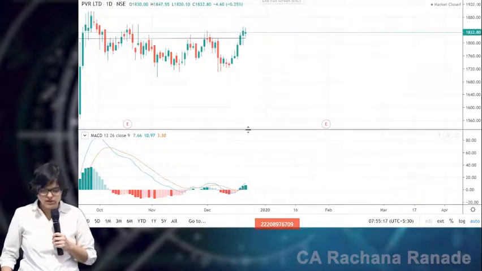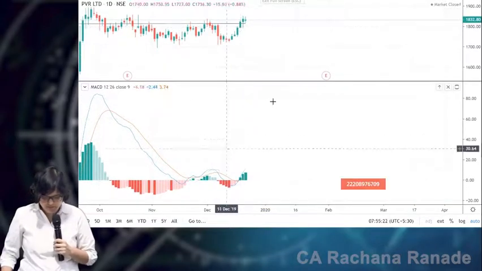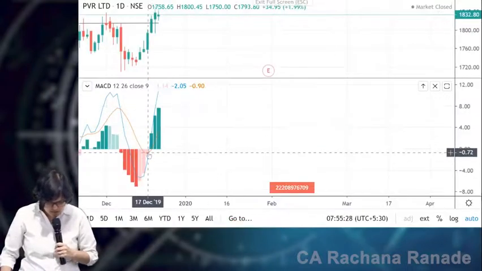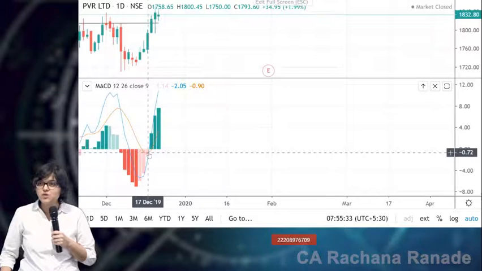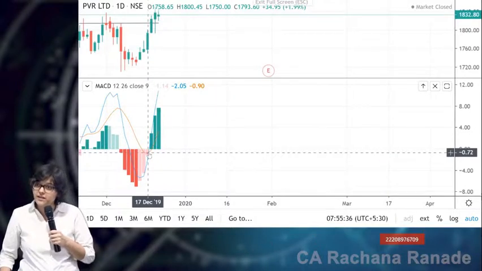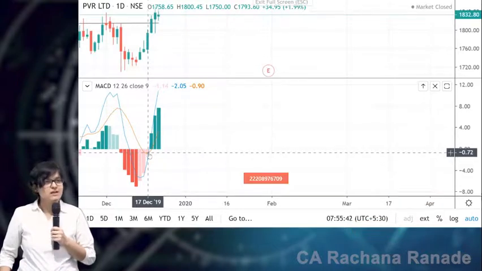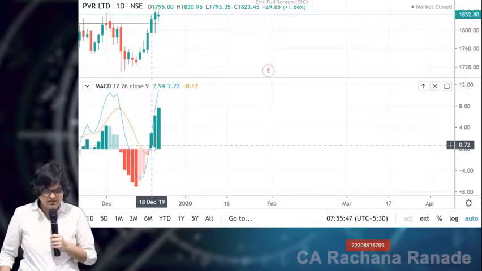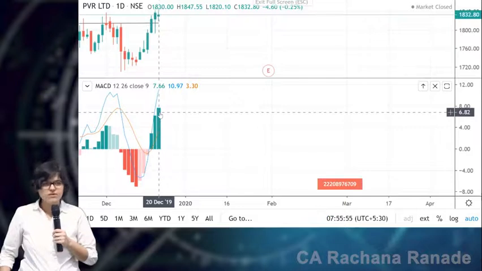Right? Let's check what happened with the MACD on the same day. Which day is this? 18th December. Correct? Resistance was broken on 18th December. And MACD is giving me a buy signal on 17th December. Leading indicator. Next day, immediately shows good strength, strength, strength going up. Okay? Clear?